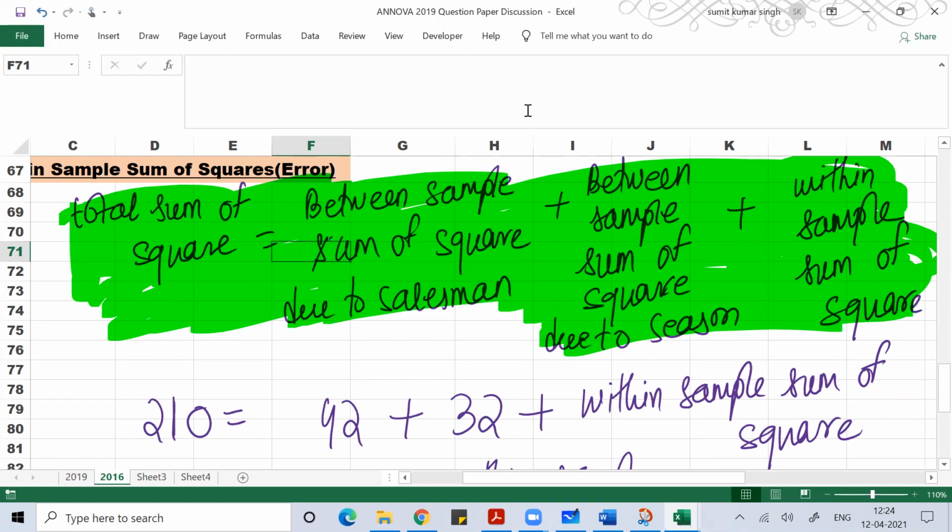Earlier, when we were using one way ANOVA, we had one variable with respect to between sample sum of square and one with respect to within sample sum of square. Because here I'm using two-way ANOVA, I have two sets of data for between sample sum of square. One is row wise, another one is column wise.